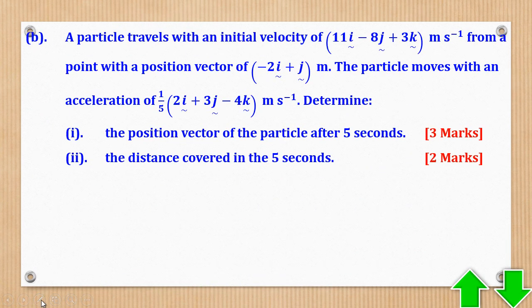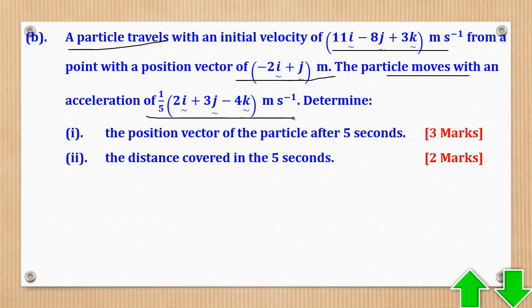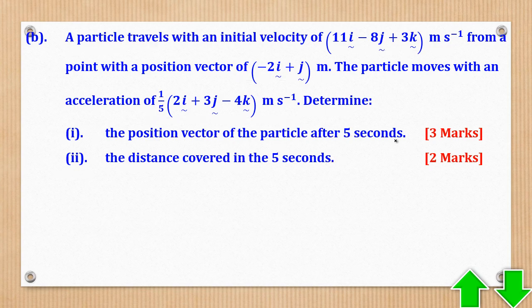Part B says, a particle travels with an initial velocity of this, from a point with a position vector this. The particle moves with an acceleration of this. Determine, Roman 1, the position vector of the particle after 5 seconds. And Roman 2, the distance covered in the 5 seconds. So we know the initial velocity vector, we know the position vector, and we know the acceleration. Do you realize something here?